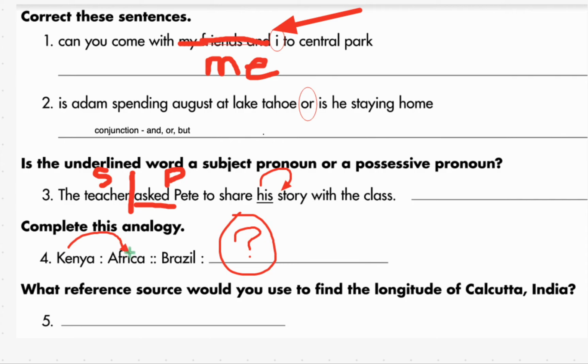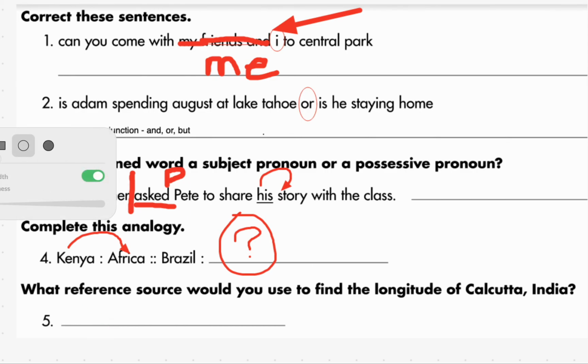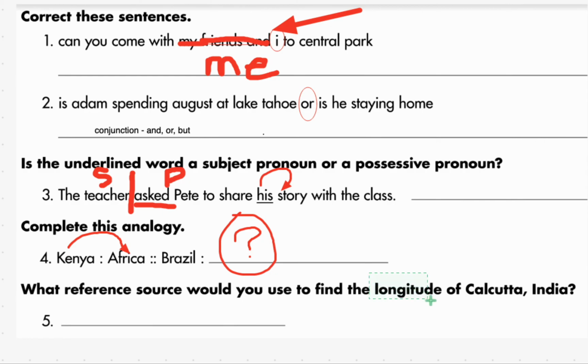So you might want to get on a map. Okay? When I say might, you need to find a map and you need to look at that map. Okay. And you will know this answer. And then number 5, what reference source would you use to find the longitude of Calcutta, India? Well, guys, the word longitude, where have you heard that before? What kind of class have you heard that in? Social studies?